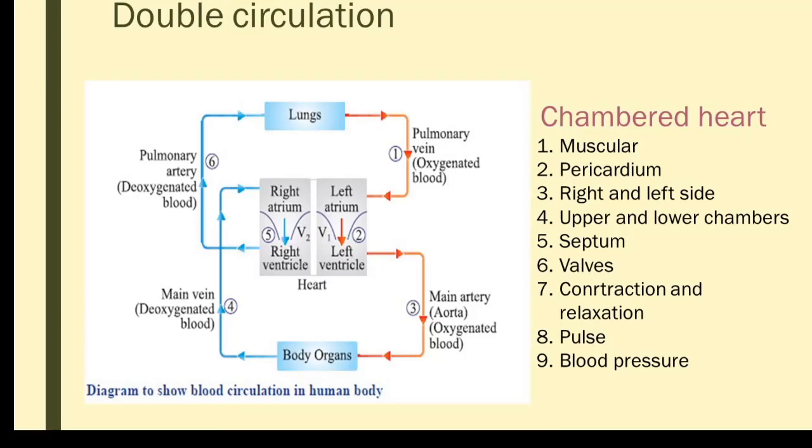Now we'll move on to the next term, that is pulse. When the heart pumps the blood, it passes on to the artery with very high force. When the blood passes through the artery, the arterial wall will contract and relax accordingly.